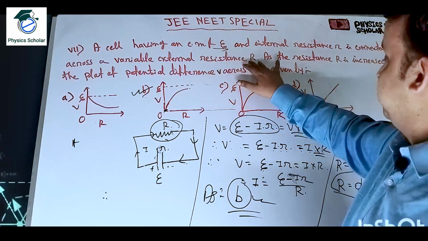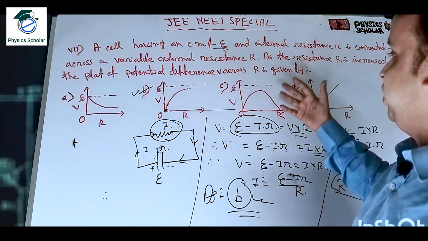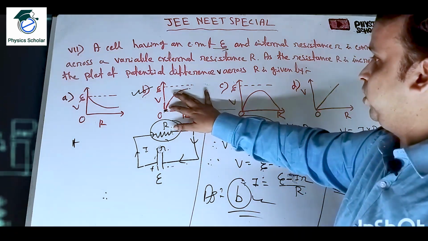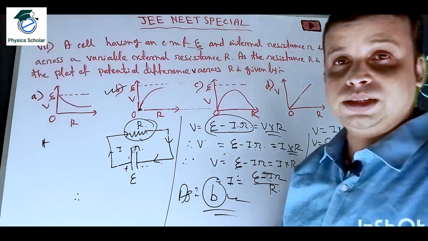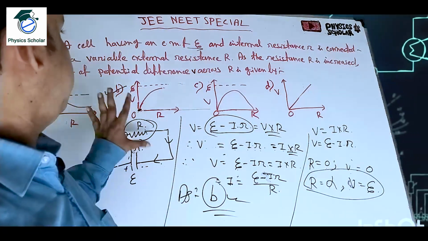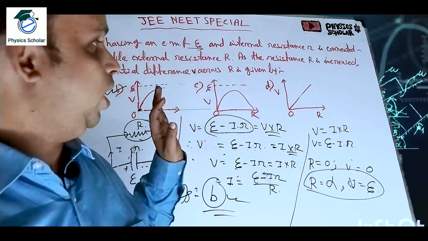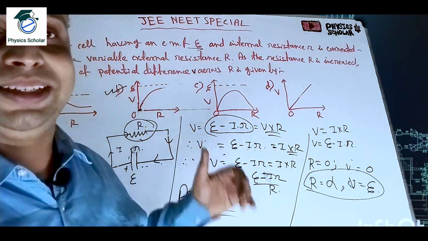That means only the EMF will be there. And when r is infinity, V will be equal to eta. So option number B will be correct for this problem. Hope students you have understood problem number 7. So without further delay, let us move to problem number 8.